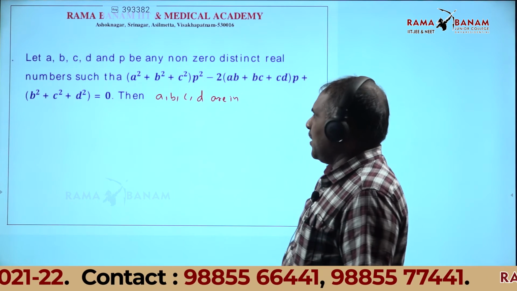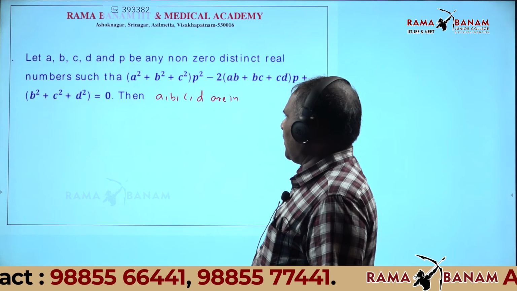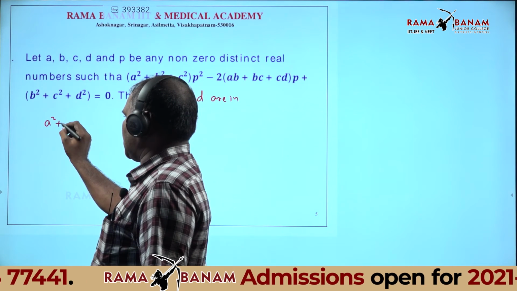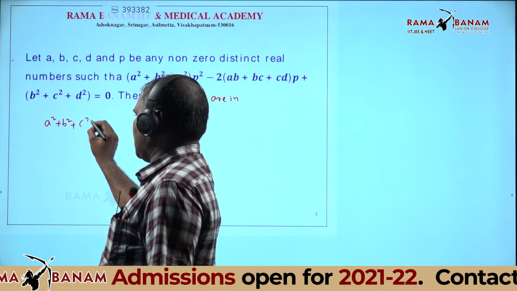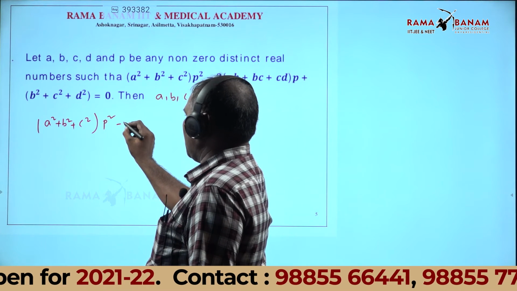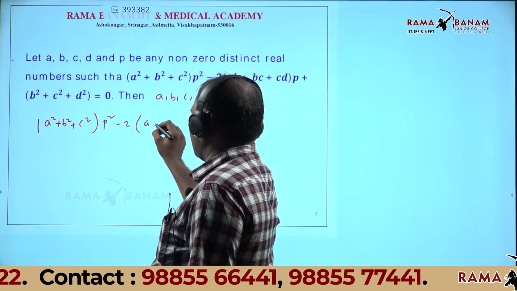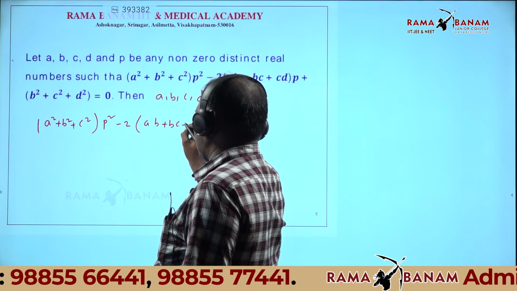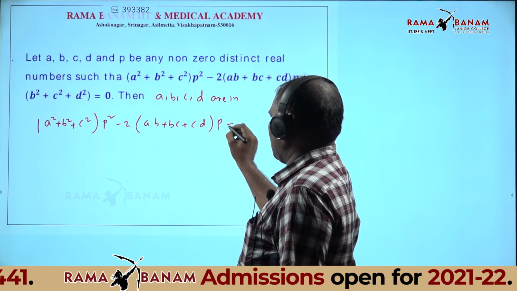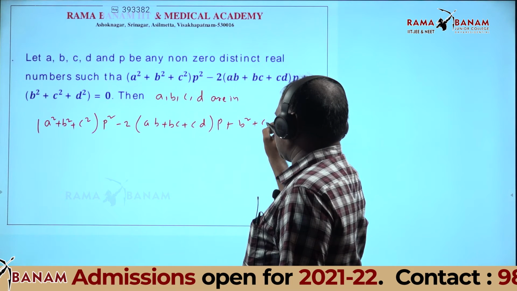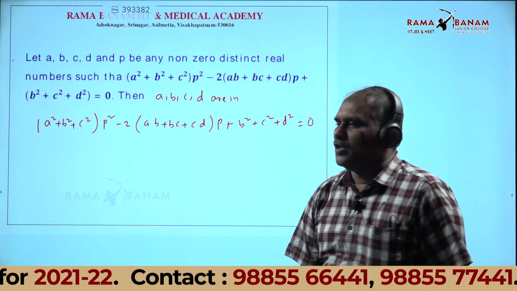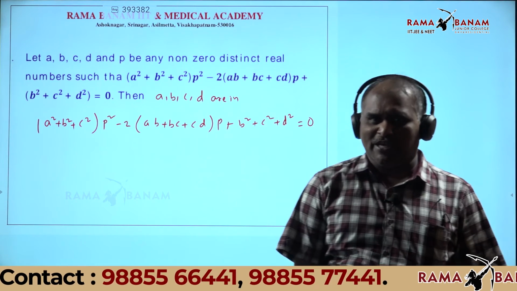Just listen. What is given is (A square plus B square plus C square) into P square minus 2 times (AB plus BC plus CD) into P plus (B square plus C square plus D square) is equal to 0. This is the given question.